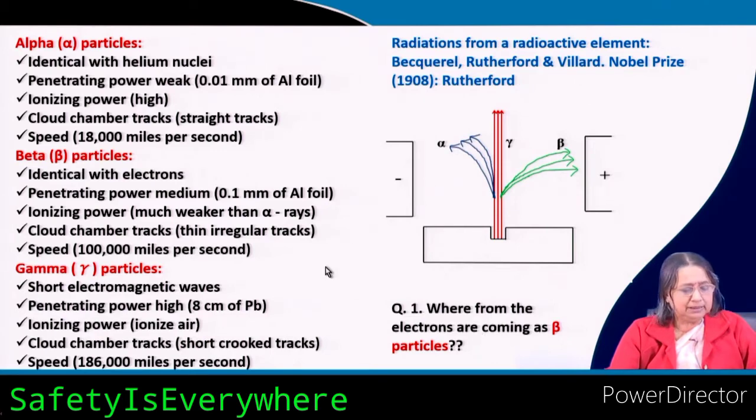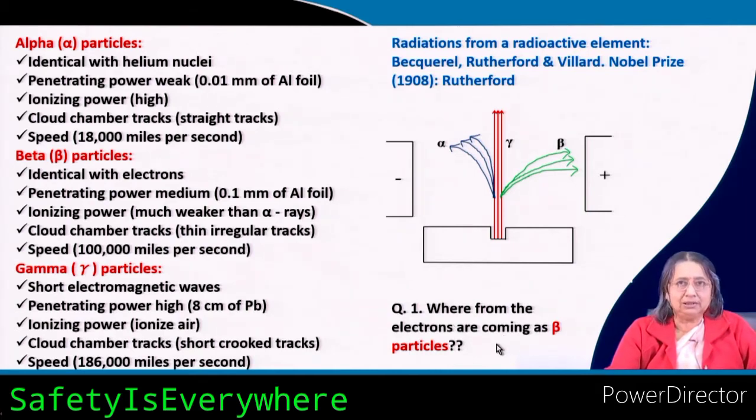Now, you can ask me: radioactive elements produce beta particles, so where are the beta particles coming from? Are the orbital electrons giving off these beta particles, because beta particles are nothing but electrons?